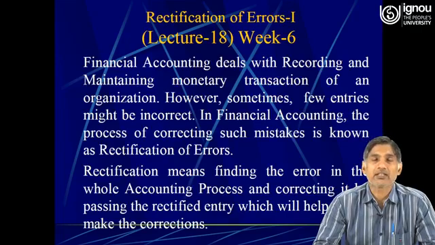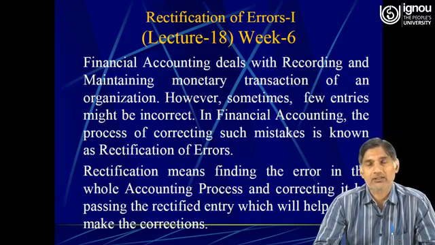So there may be a possibility that while recording the transaction in the book of original entry, or transferring the entry from journal to ledger, or while making a balance in the ledger and then transferring the balances to the trial balance, the accountant may commit some sort of mistake during this whole process.